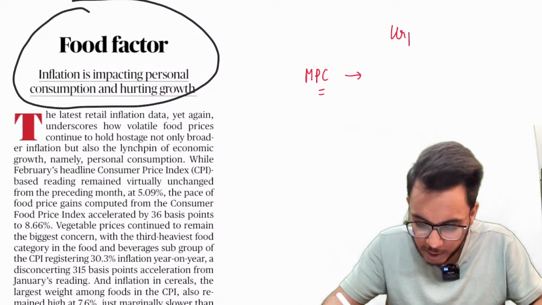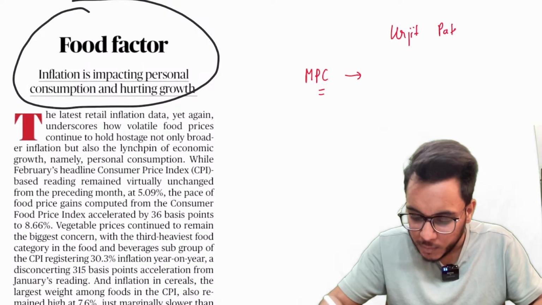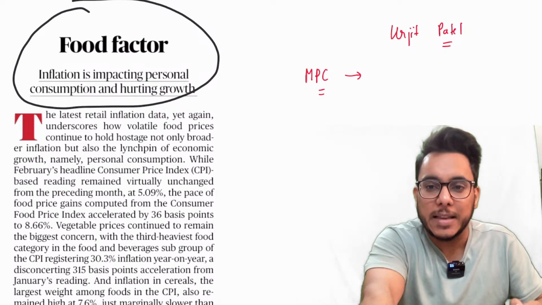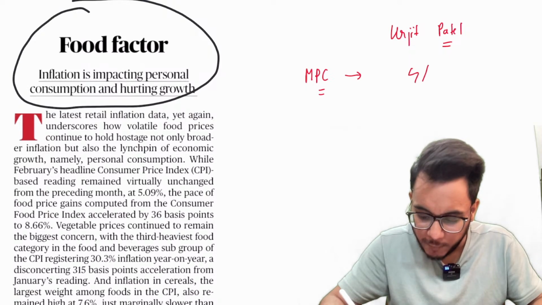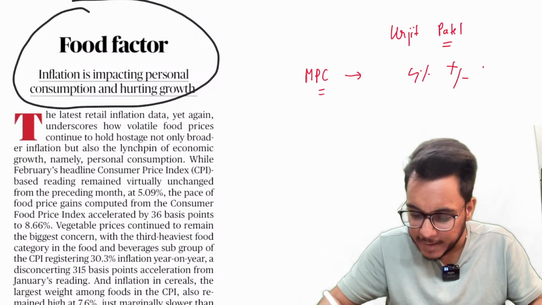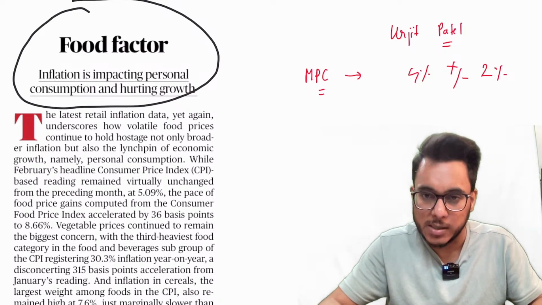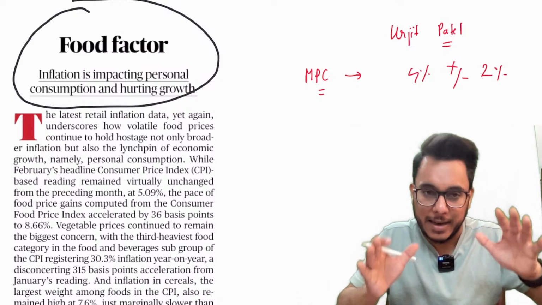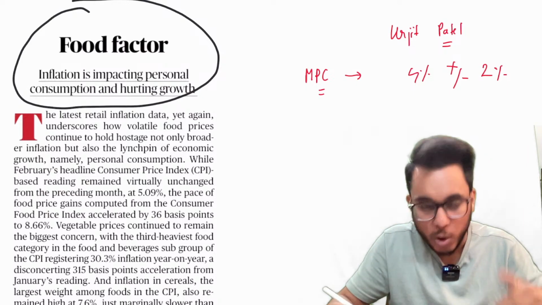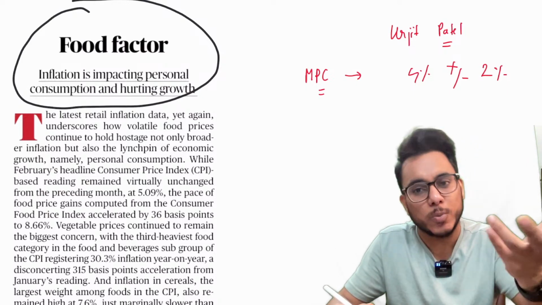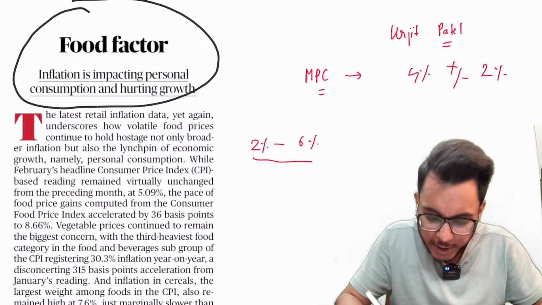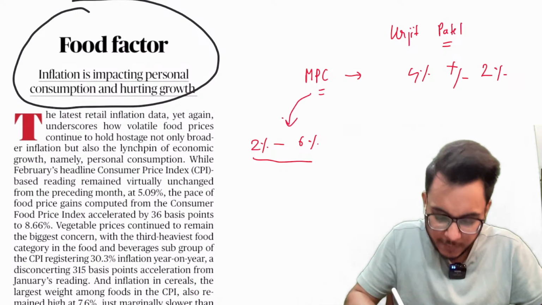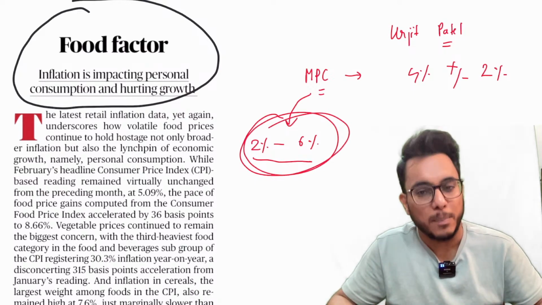Now understand this particular thing. The Urjit Patel committee recommended that the comfortable range of inflation in India should be 4% plus minus 2%. 4% plus minus 2% means that there is a band in which inflation should stay. 4% plus 2% means 6%, minus 2% means 2%. So inflation should be within the range of 2% to 6%. This is the comfortable range of inflation, and the Monetary Policy Committee aims to ensure that inflation hovers within this particular bracket.